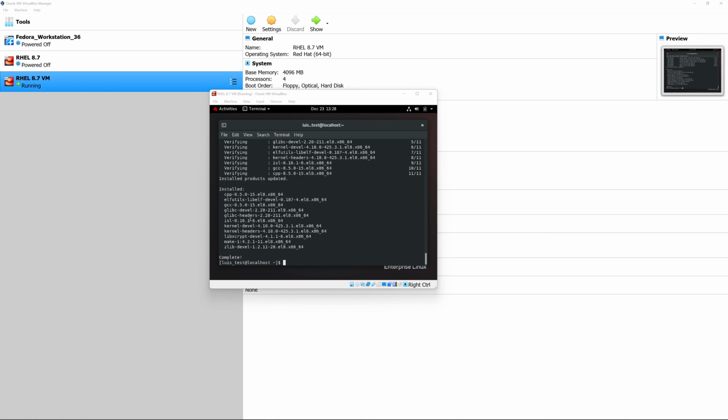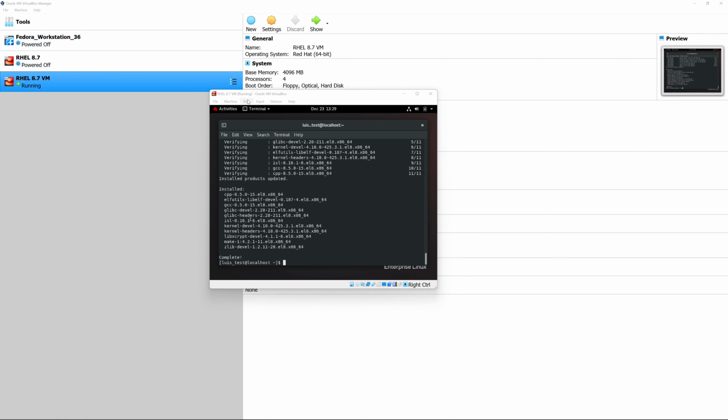Now the final step in the process is to add the guest edition software. And remember, that is the drivers in order to make our display work and a couple of other features work. So one of the things that we're going to have to do is exit out of the guest operating system and go back into the host operating system. And if you recall from earlier, we're going to have to use the right control key. Now keep in mind yours may be different, but typically it's right control.